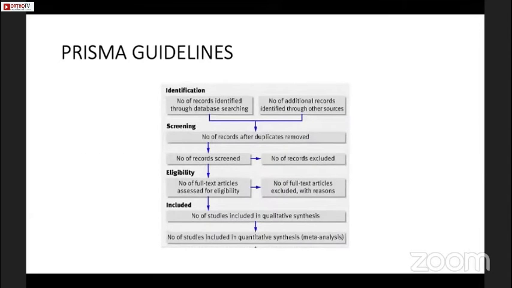These are the PRISMA guidelines that should ideally be followed. PRISMA stands for Preferred Reporting Items for Systematic Reviews and Meta-Analyses. The identification: the number of records identified through database searching or number of additional records identified through other sources. Then screening: the number of records after duplicates are removed. Then the number of records screened for eligibility criteria, the inclusion and exclusion criteria, the number of full text articles assessed for eligibility, and number of full text articles excluded with reasons, and included articles: number of studies included in qualitative synthesis, and number of studies included in quantitative synthesis that can be included for meta-analysis.